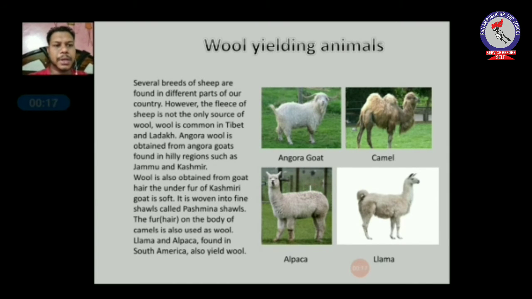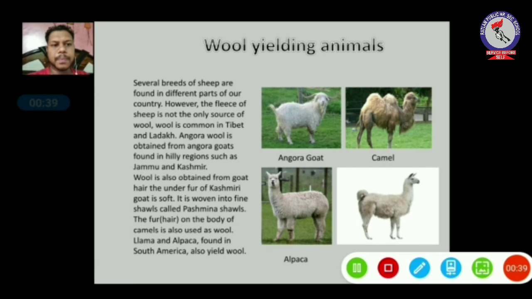These are the breeds of another kind of goat which are found in America. In India, the common one is the Angora goat, which is generally found in the regions of Jammu and Kashmir. The wool obtained from this goat is used to make pashmina shawls. It is very warm because the fleece of this goat traps air.